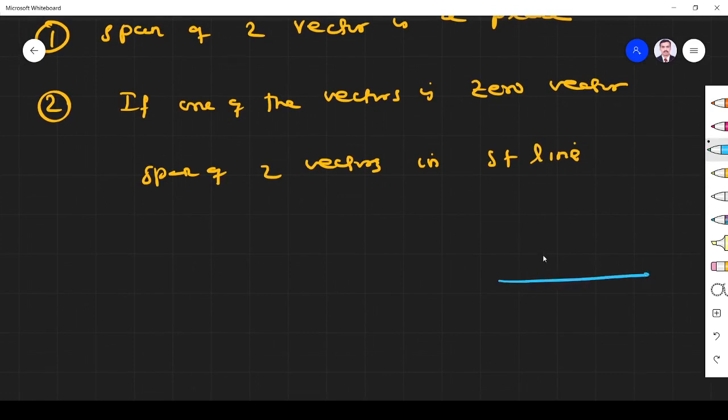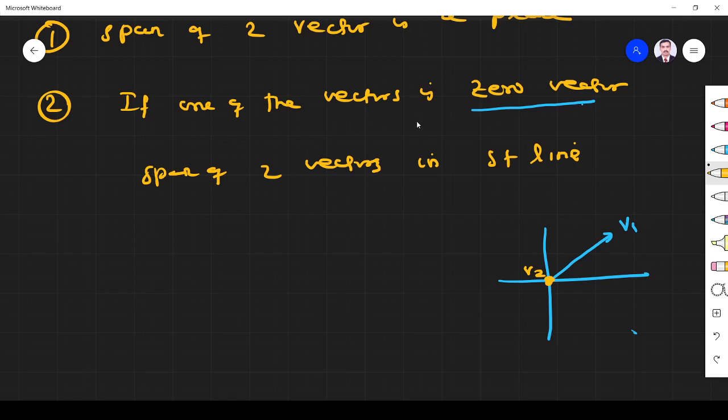What is the reason? For example, the span of one vector v1 will form a straight line, we know. The span of another vector is also a straight line. But suppose the other vector is the 0 vector, so the second vector v2 is the 0 vector. We know the span of the 0 vector is 0 only. So the remaining vector is v1 only. It is forming a straight line.